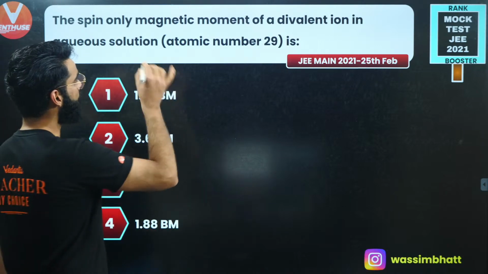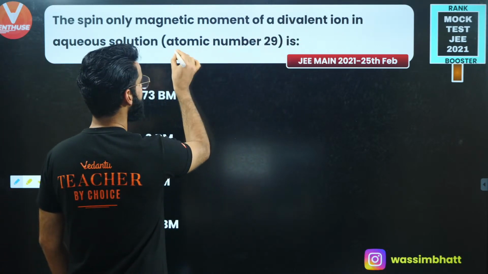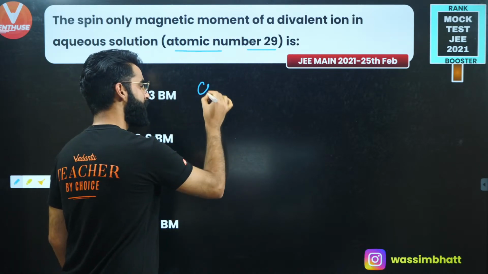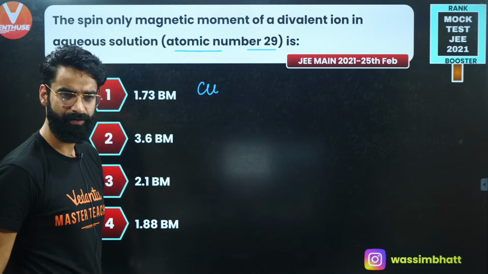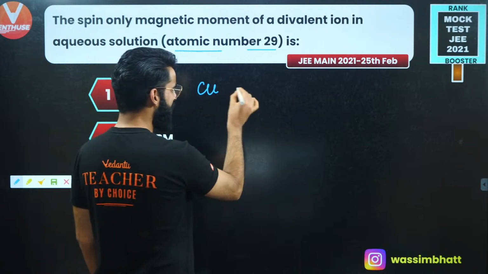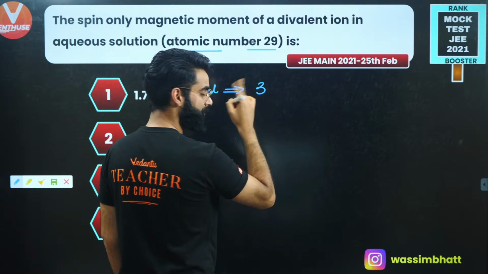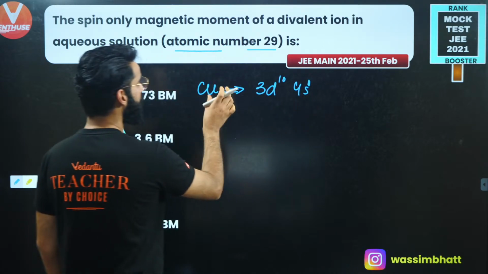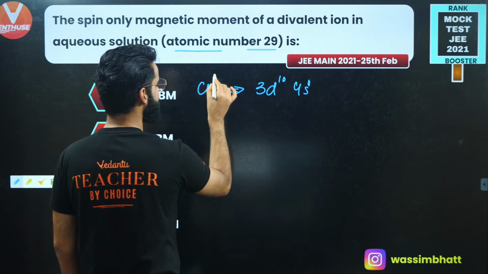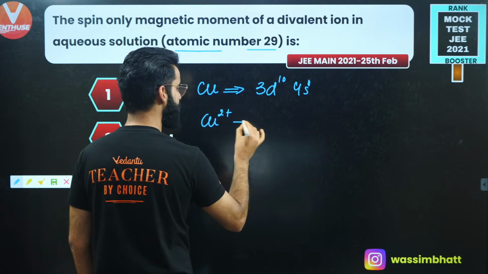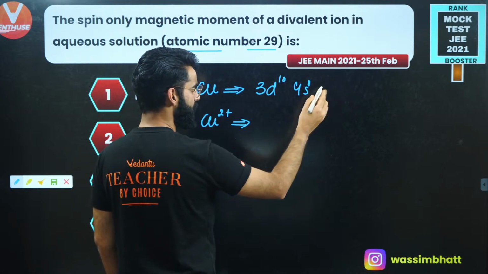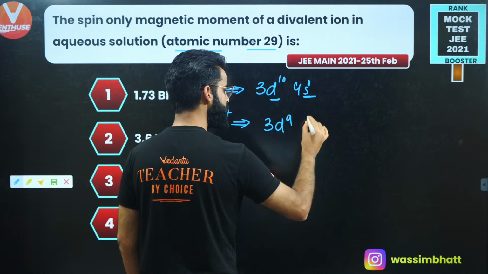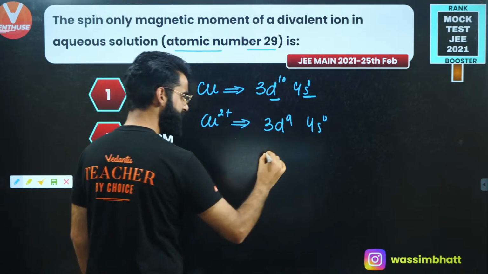Have a look. The spin-only magnetic moment of a divalent ion. Atomic number is 29. Which element has atomic number 29? If you remember, it's copper. Copper has the atomic number 29. What is the outermost configuration of copper? If you remember, copper has that exceptional configuration 3d10 4s1. But he's talking about the divalent ion of this element. Divalent ion means Cu2+. So what will be the configuration of Cu2+? Just take 2 electrons out. One will go out from s and one from d. So the configuration becomes 3d9 4s0. This is the outermost configuration of Cu2+.